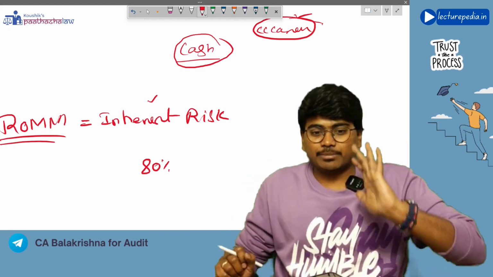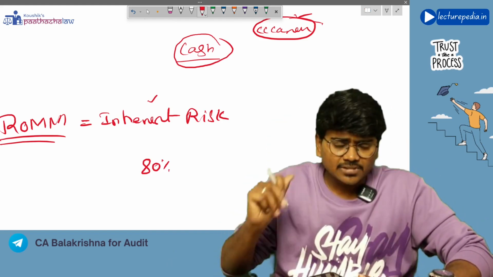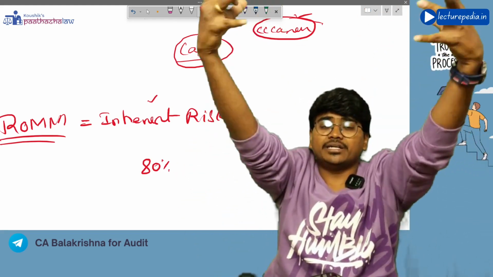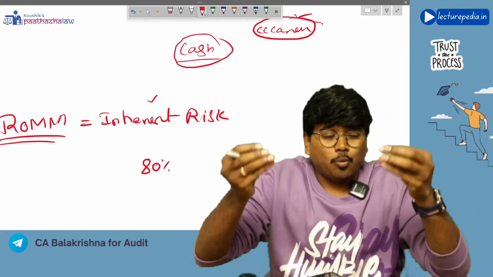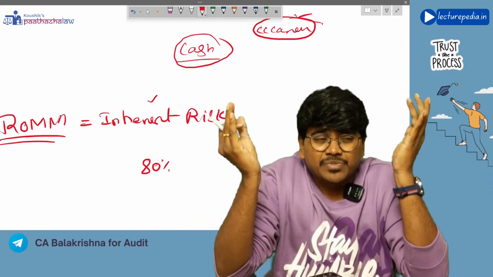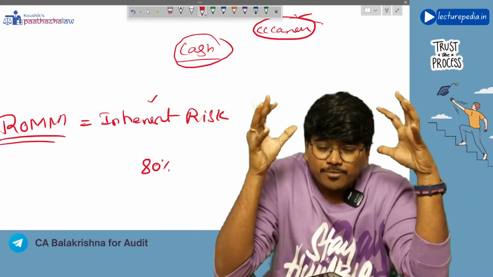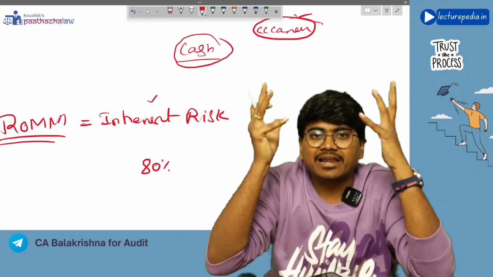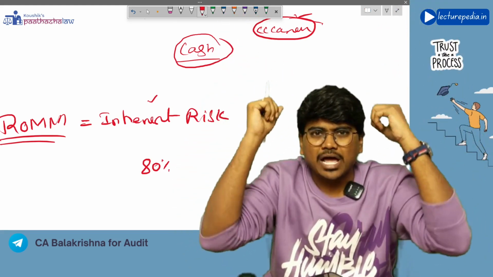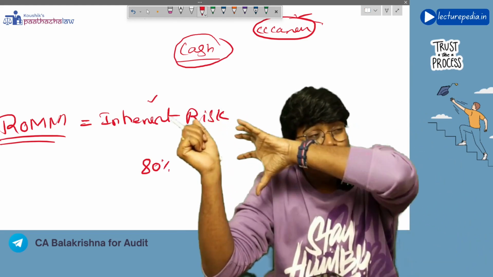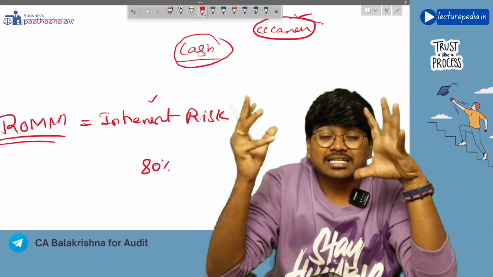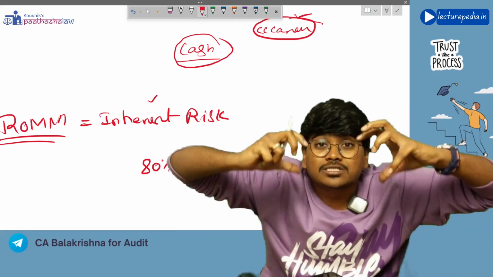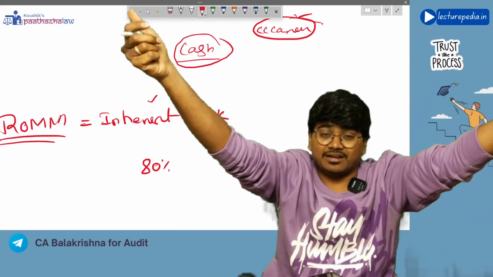So you have determined inherent risk. Now to reduce inherent risk, you have implemented controls. Now what is the guarantee that the controls that you have implemented will work properly? What is the guarantee that the controls that you have implemented will completely reduce this inherent risk? No, right? Because the controls might fail, right?